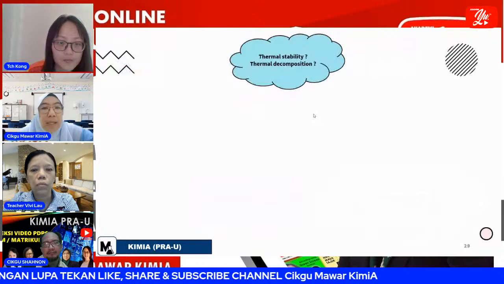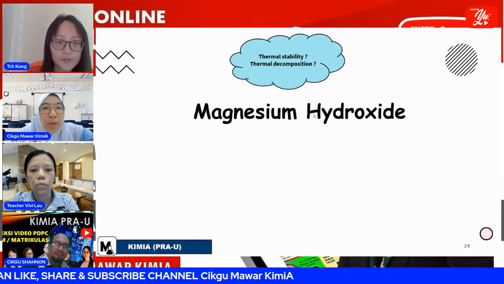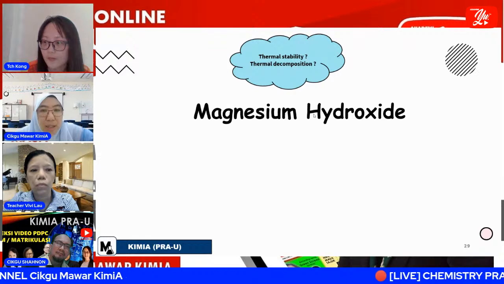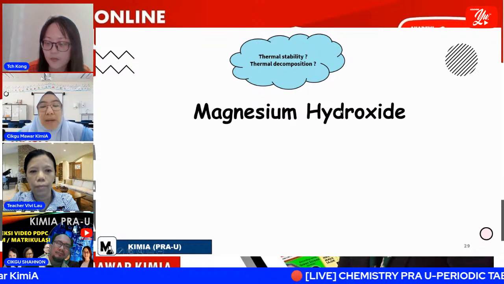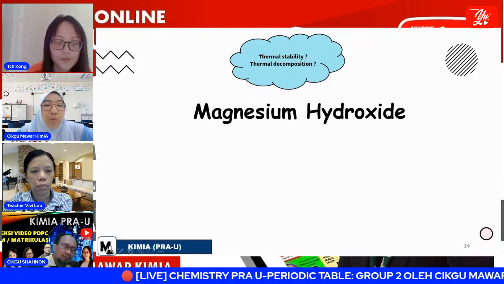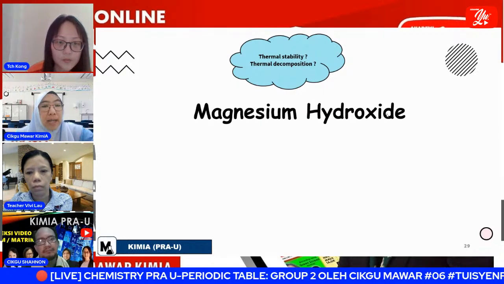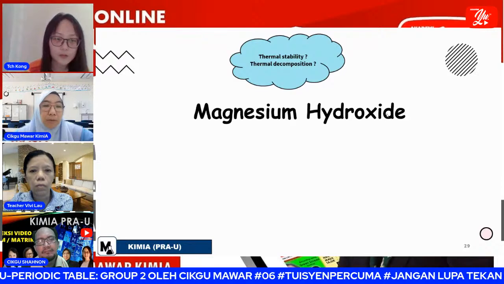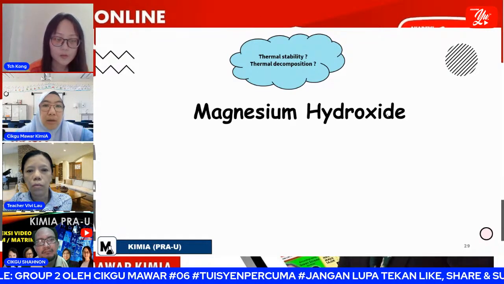When we talk about thermal stability and thermal decomposition, the example I give here is magnesium hydroxide. It involves an ionic compound, and we want to break the ionic compound into its ions.